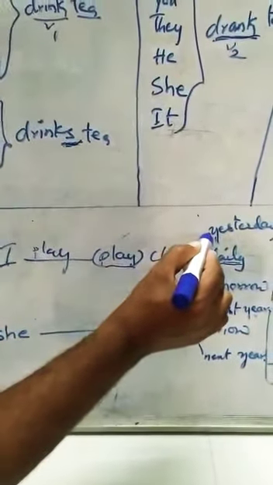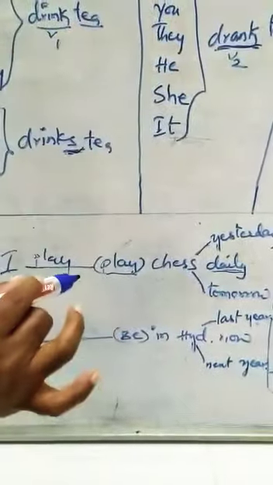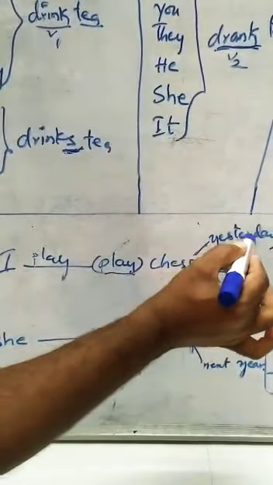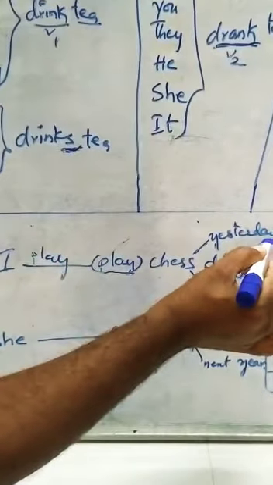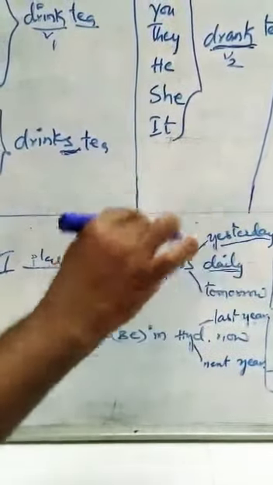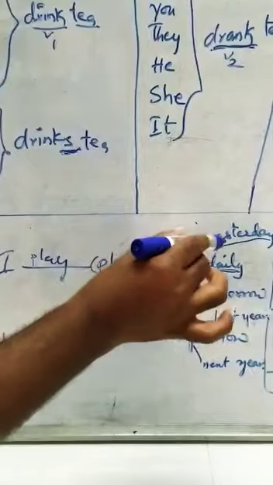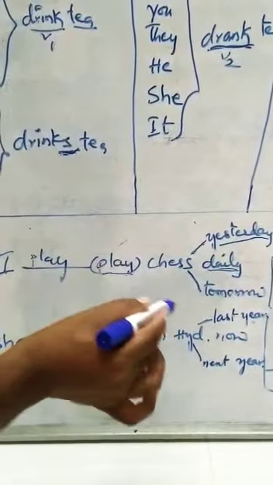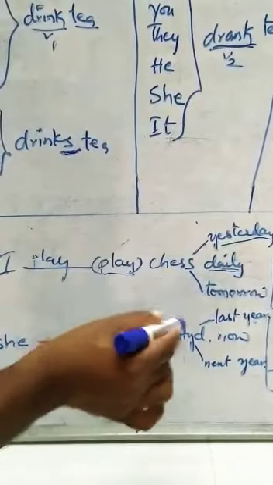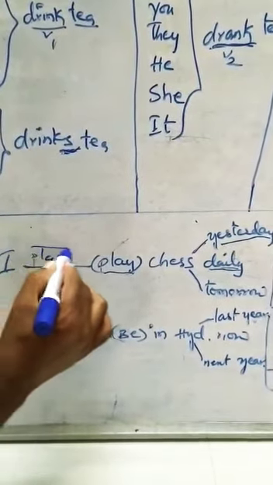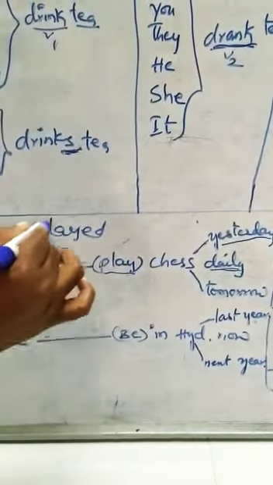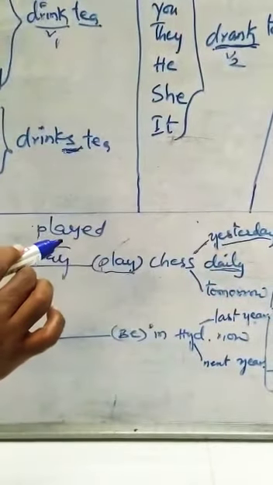If yesterday comes here, I dash chess yesterday. Yesterday means it is a past action. Past action means it is simple past. In simple past, which verb form is used? Past verb. So here, played. I played chess yesterday.